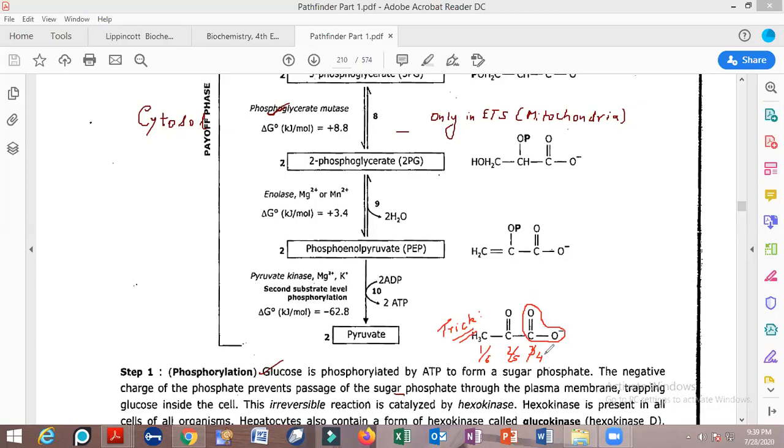Now see, this is glucose carbon atoms. If glucose carbon number 3 or 4 is being radio labeled, then what is going to be radio labeled in the pyruvate molecule? This carboxy group is going to be radio labeled. If glucose 2nd or 5th carbon atom will be radio labeled, then which atom will be radio labeled in pyruvate? This ketonic group will be radio labeled. If glucose 1st or 6th carbon atom is radio labeled, which group will be radio labeled? This methyl group will be radio labeled.